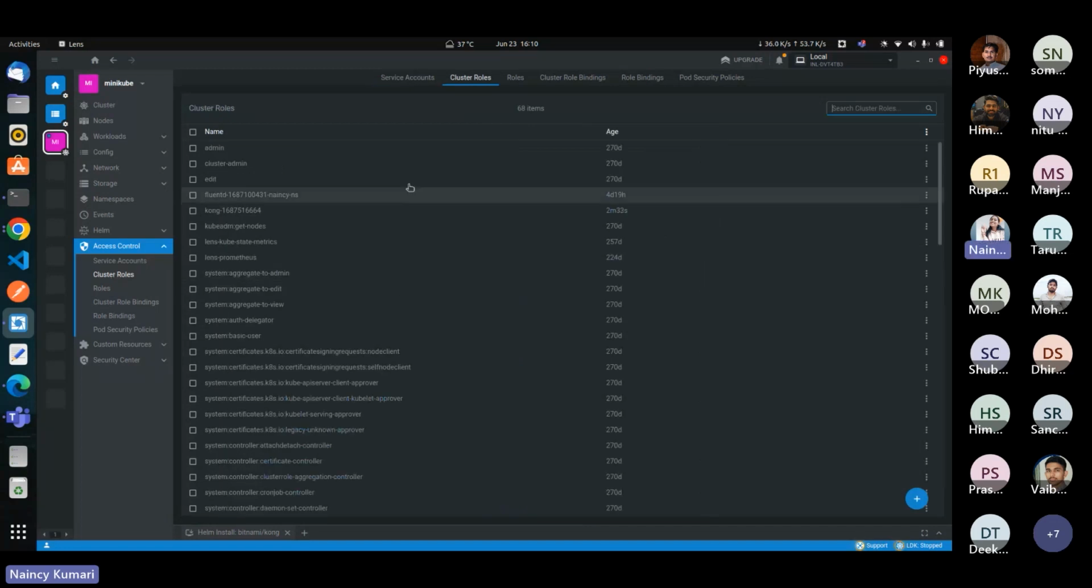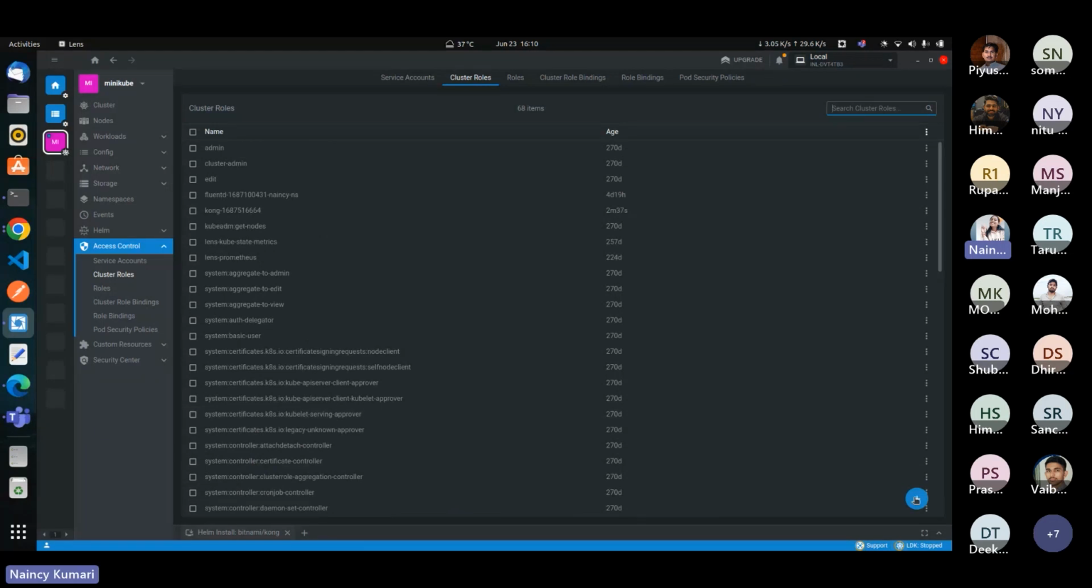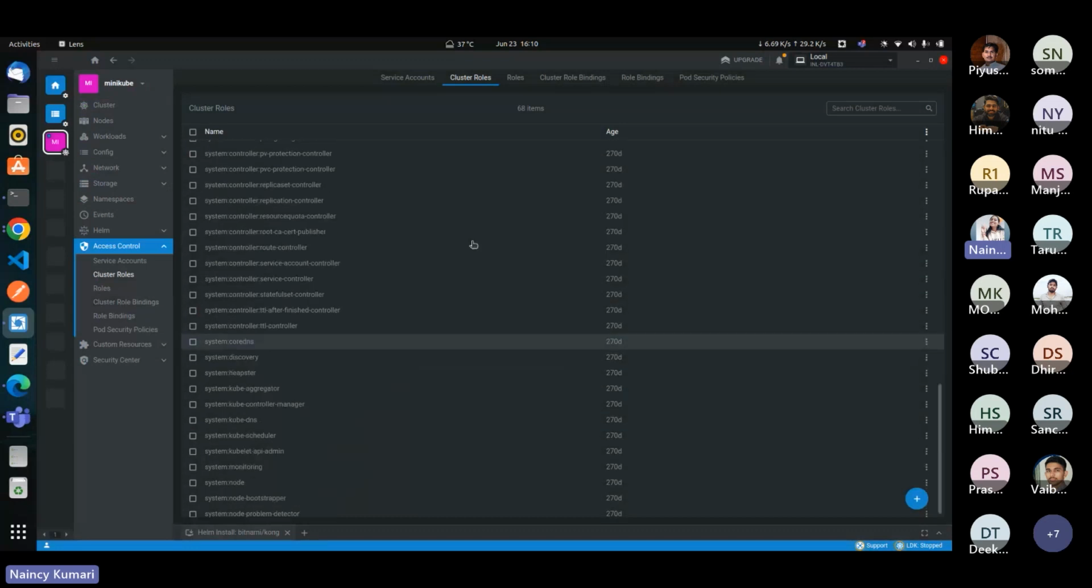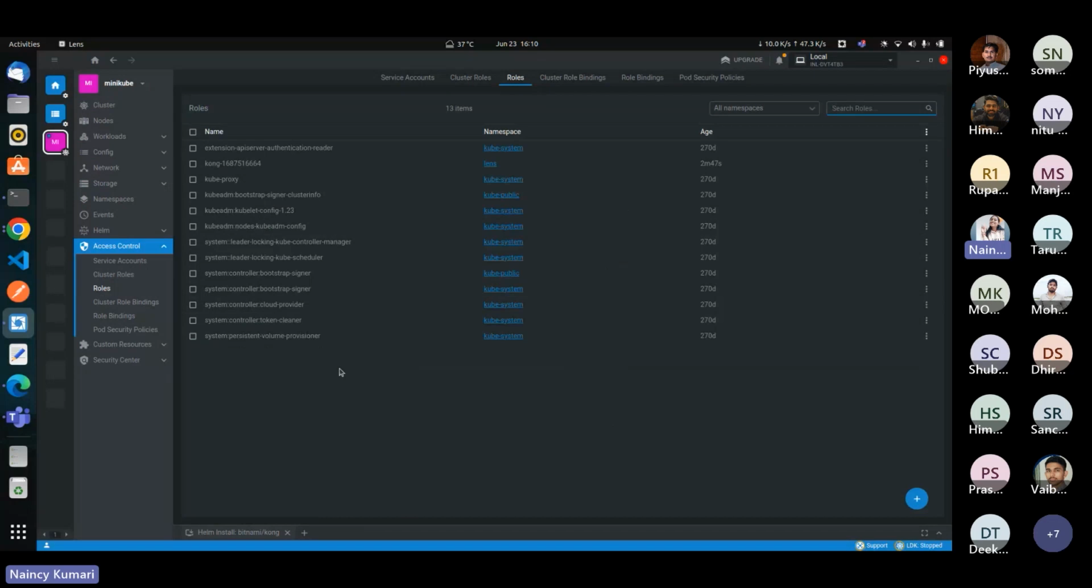Here you can see the option for cluster role. We can also create a cluster role. Just give the name here and click on create. Then it's going to create your cluster role for your cluster. Here's the option for roles. These are the current roles that I created inside my cluster. If we want, we can edit or delete.